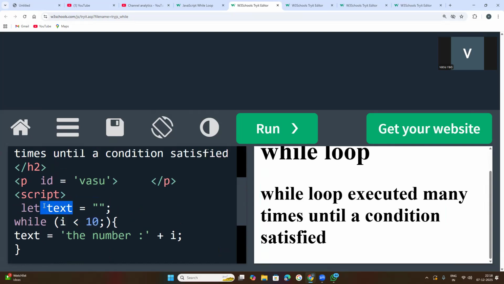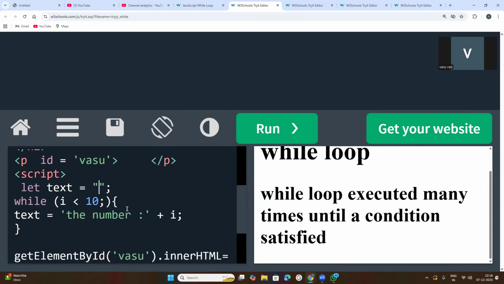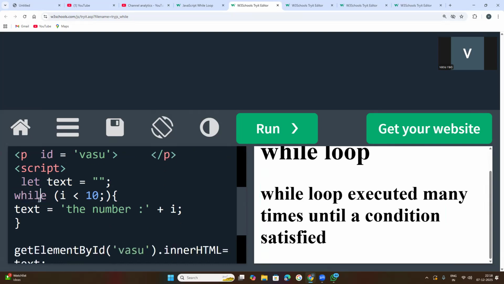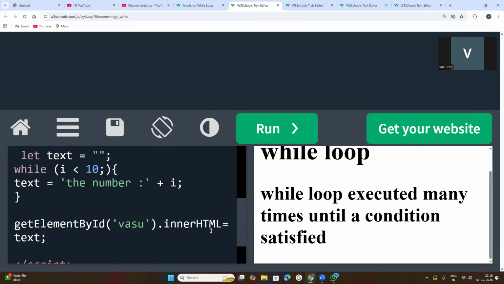One variable is created, it is an empty variable. It is not assigned any value. Whenever this while loop executes this line of code, and whenever the condition is true, that number will be stored in this empty variable, and that variable is passed to this innerHTML attribute.